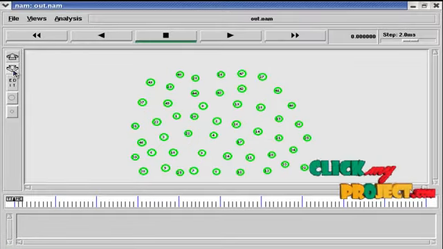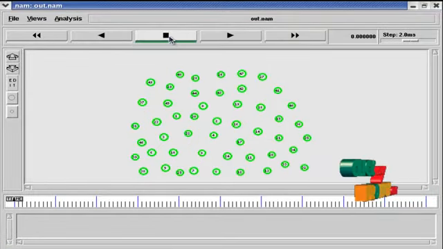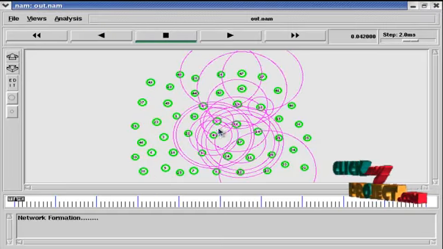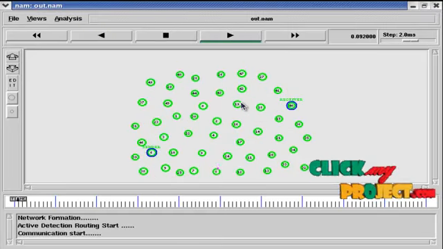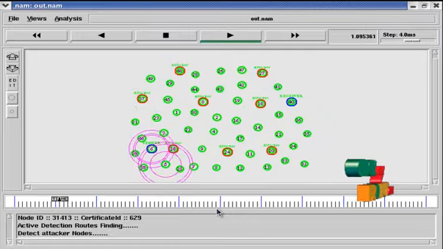This is the zoom in button, this is the zoom out button, this is the playback button, this is the stop button, and this is the play forward button. Now I play the project. Here I deployed 50 sensor nodes. Active detection data routing starts and detects the attacker.